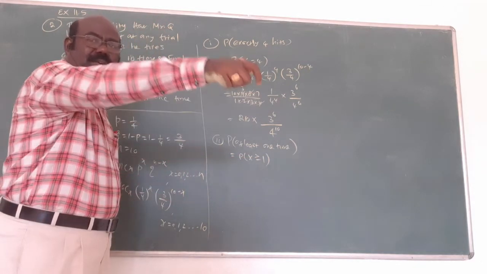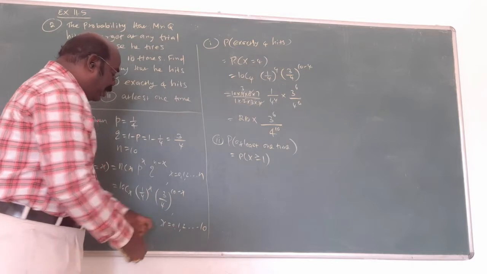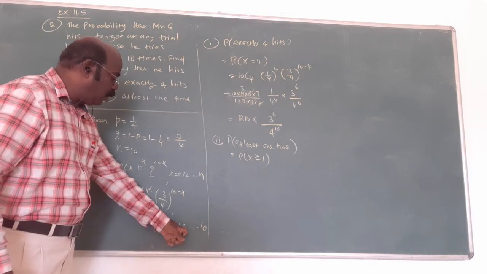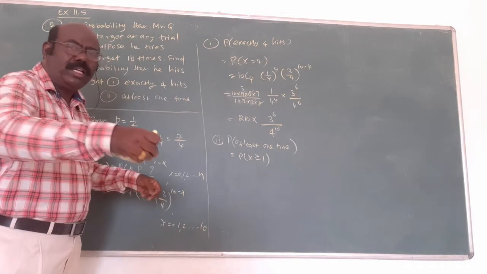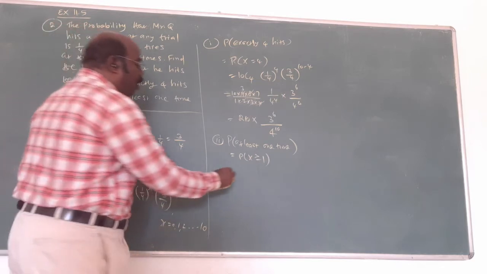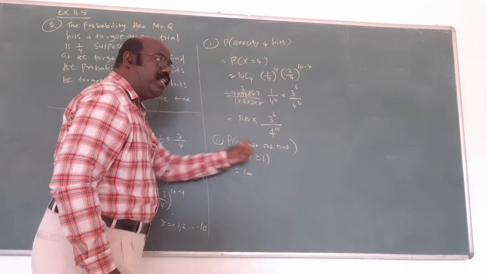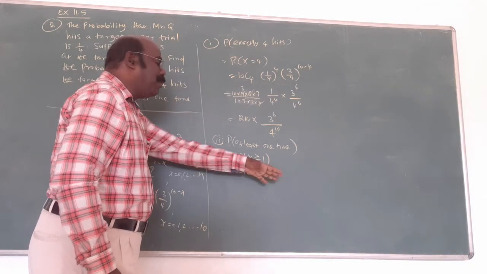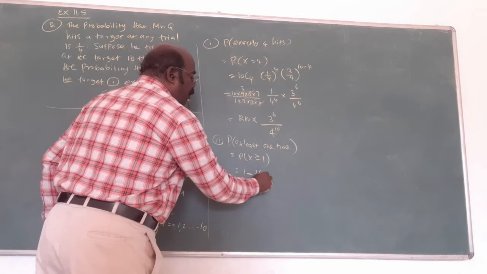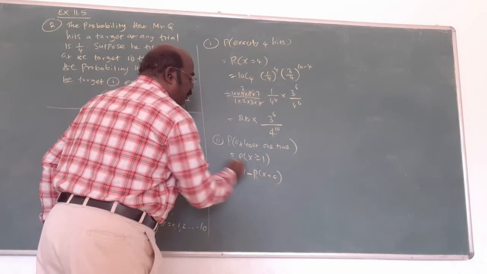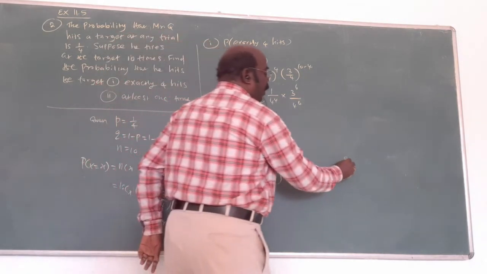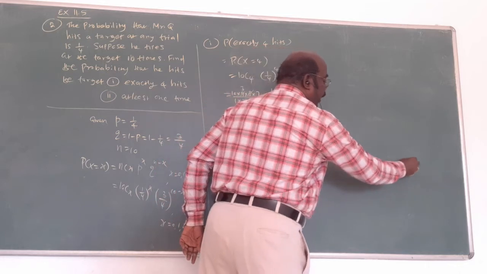To avoid lengthy calculation, what do I explain to you? x is 0, 1, 2, 3, etc. up to 10. The total probability is 1. Here what is being asked? More than 1 is being asked, no? What is the number left out? 0. So subtract: 1 minus P of 0.